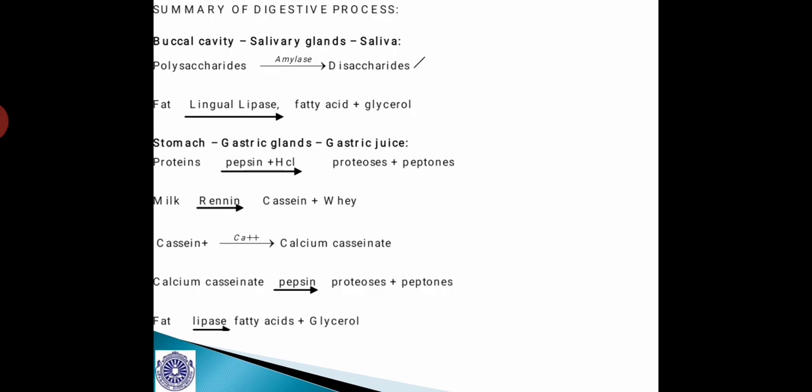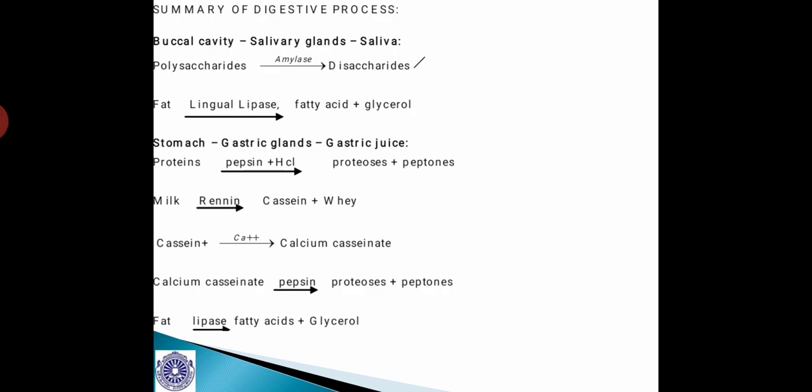So, let us go through the summary of these digestive processes, which I already explained to you in the previous slides, but let me summarize as follows. In the buccal cavity, salivary glands are present. They secrete saliva, and as I told you already, it contains only amylase, that is salivary amylase, the only enzyme, and it is also called ptyalin. This salivary amylase converts the complex polysaccharides into disaccharides like maltose through various forms of dextrins.